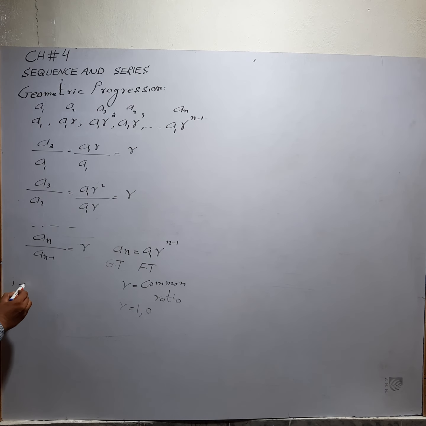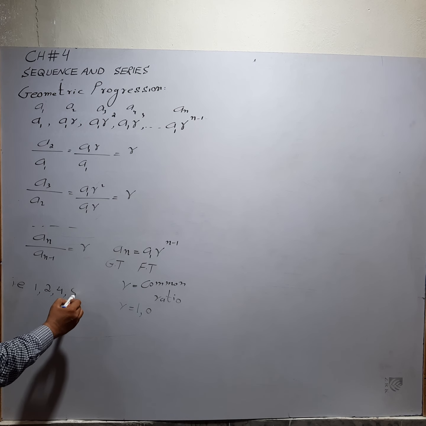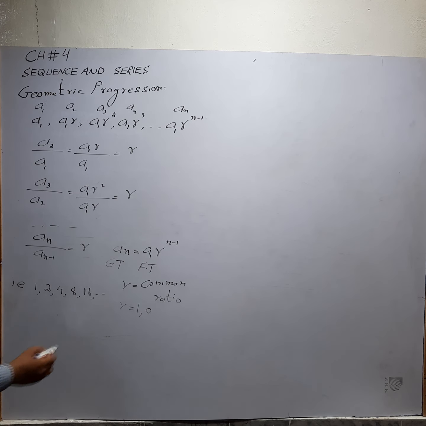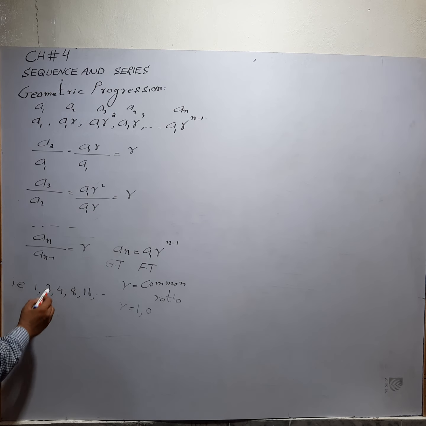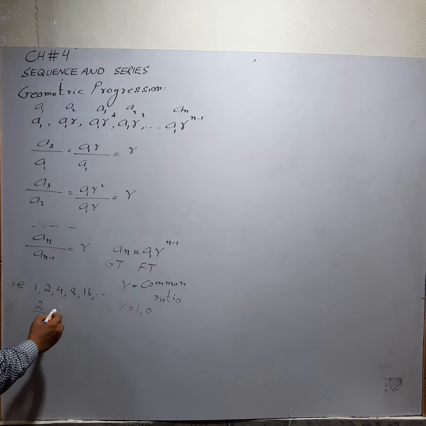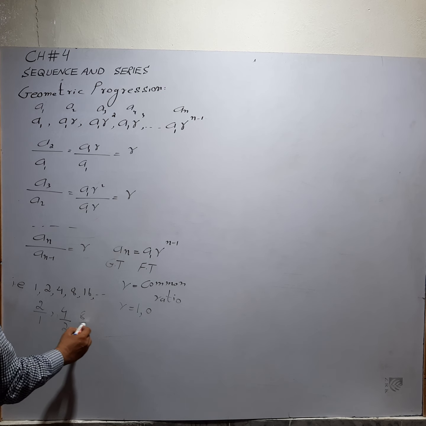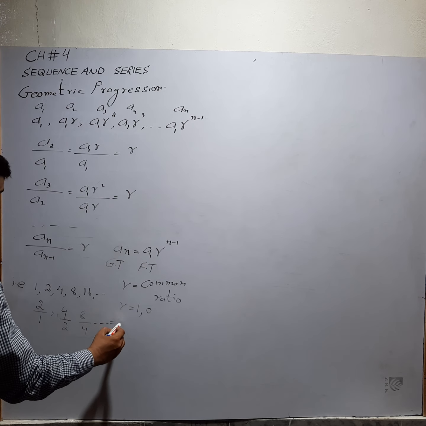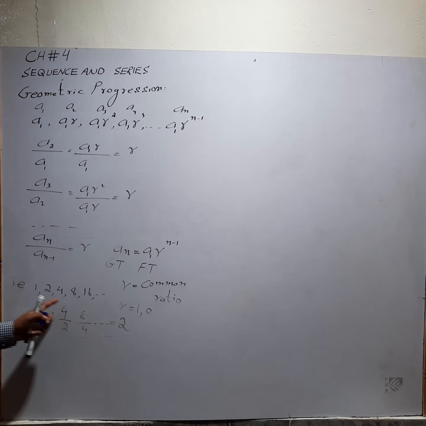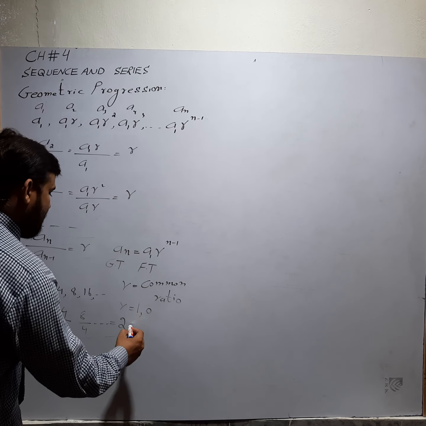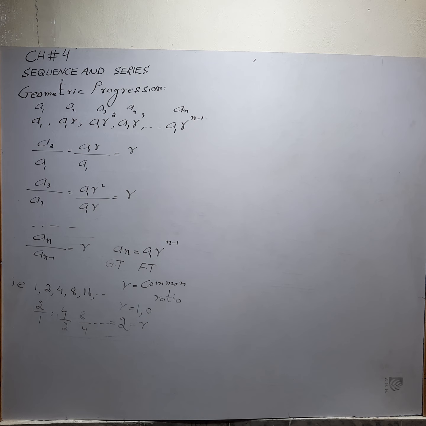For example, 1, 2, 4, 8, 16 is an example of geometric progression. How? If we divide the second term by the first, the third term by the second, and each next one by the previous one, in all cases this gives us 2. In this case, 2 is called the common ratio, and it is denoted by r. So, it is the basic idea of geometric progression.